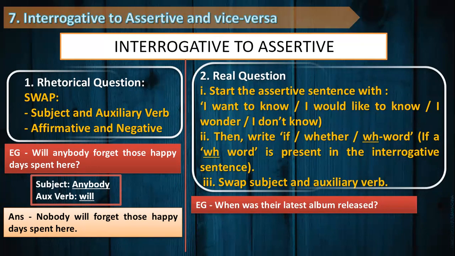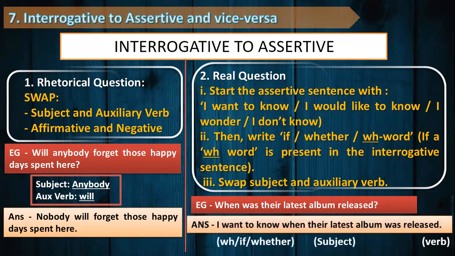Let's take a look at the third step. The third step is we are supposed to swap the subject and the helping verb. That is, was their latest album released will be swapped to their latest album was released, because their latest album is the subject and was is a helping verb or auxiliary. So here we have the final answer: I want to know when their latest album was released.